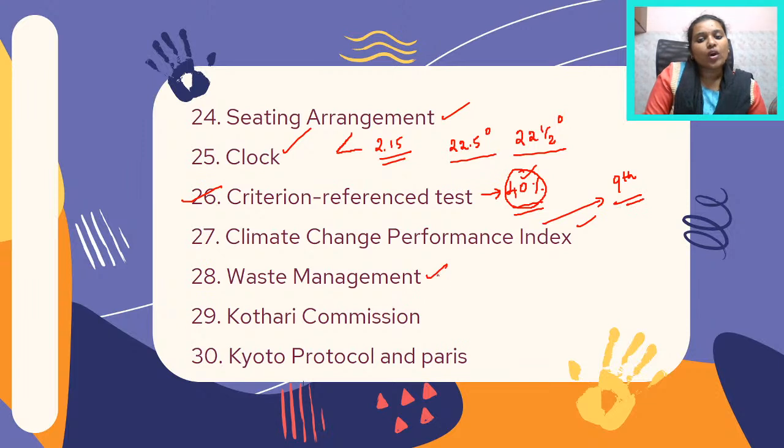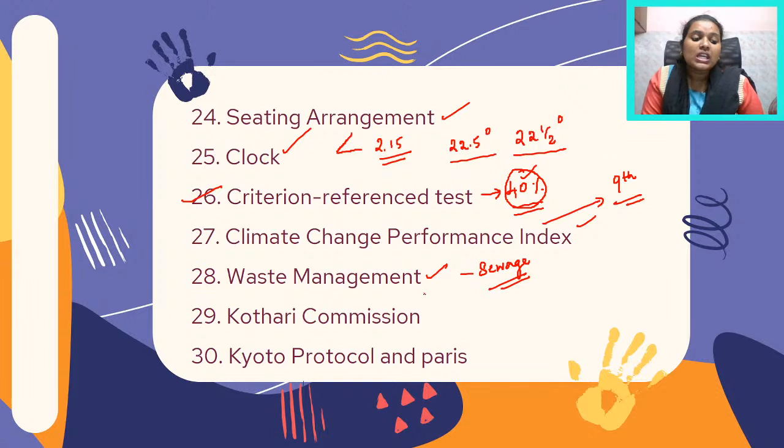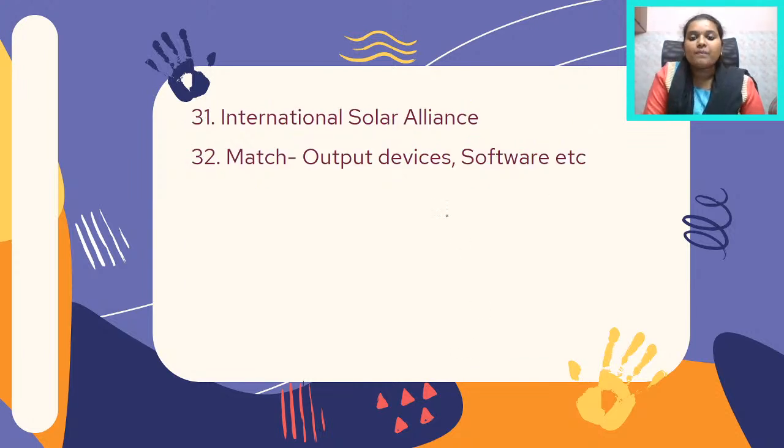Then you had a question on waste management. Like in the morning shift, you had a question based on sewage and the various gases that are emitted from sewage. You had a question based on waste management in the evening shift as well. And there was a question on Kothari Commission and also Kyoto Protocol and Paris Agreement. I had spoken to you about them in the video which we had done a day prior to the exam. So hope you've done this question well, as the upcoming question, which is International Solar Alliance. I had told you that this is again important because India plays a very important role in International Solar Alliance.